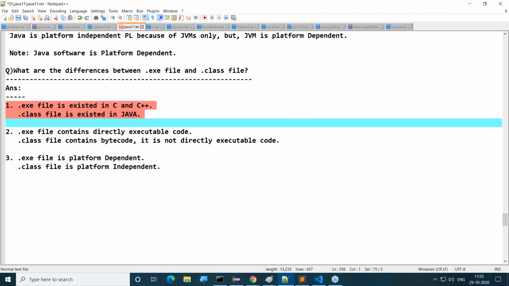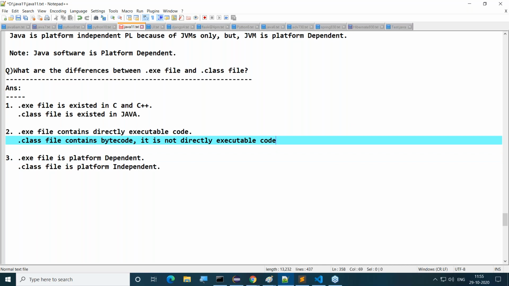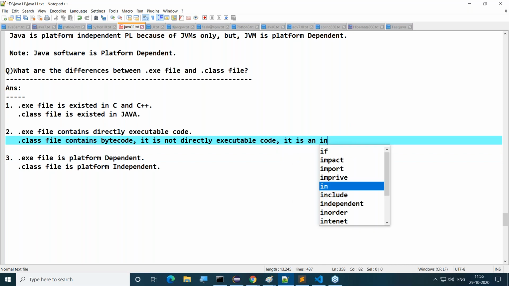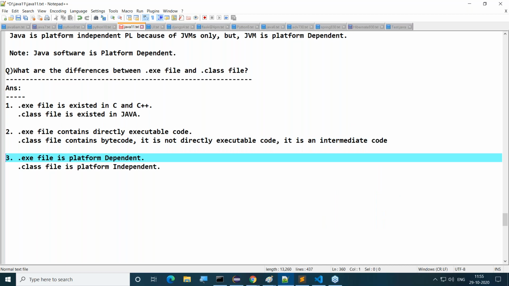.exe file is existed in C and C++. .class files are existed in Java. Next one. .exe file contains directly executable code, and .class file contains bytecode. It is not directly executable code. It is an intermediate code. .exe file is platform dependent, whereas .class file is platform independent.